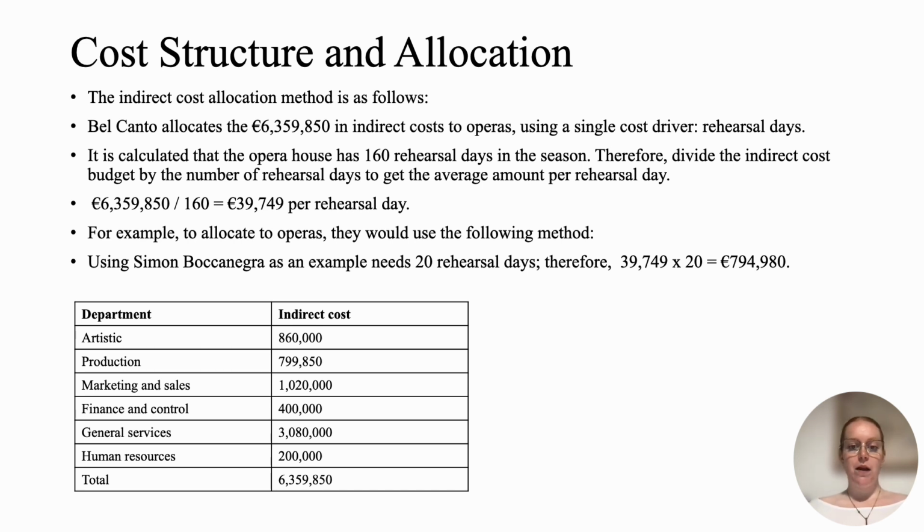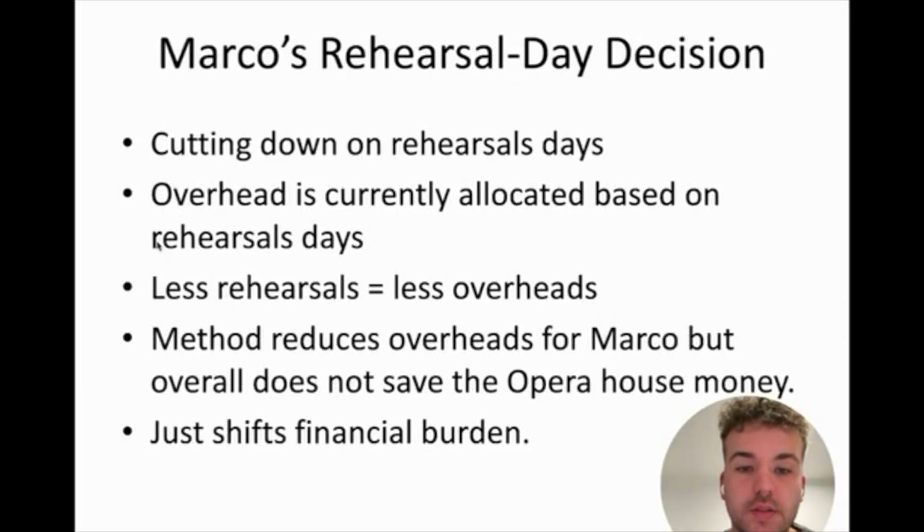For example, to allocate to operas, they would use the following method. Using Simon Boccanegra's production as an example, they need 20 rehearsal days. Therefore, if you multiply €39,749 by 20, the overhead cost would be €794,980.